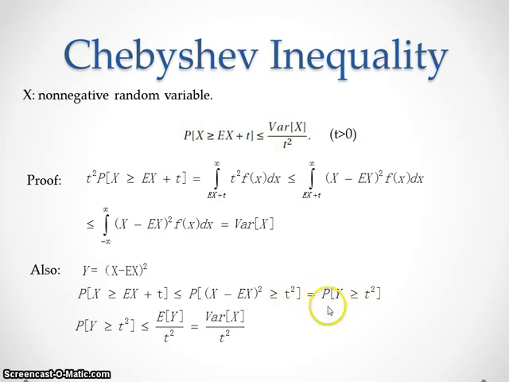We use Markov inequality in this place, and we get that it is bounded by the expectation of Y divided by t squared, and this expectation of Y is just the variance of X. So we proved the Chebyshev inequality.